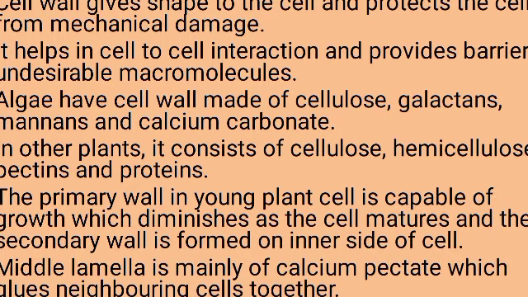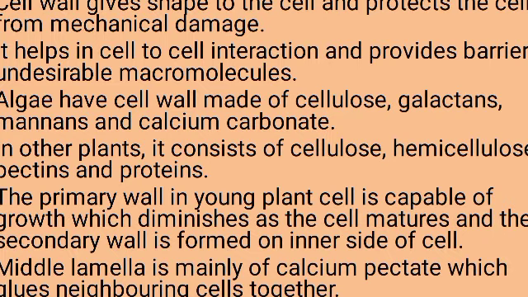Now when we look at the cell wall of a young plant, the primary wall is present. The young plant cells are surrounded by a primary wall, which has the capacity to grow. To a certain extent it will grow, and after that it slowly diminishes, followed by the formation of the secondary wall.